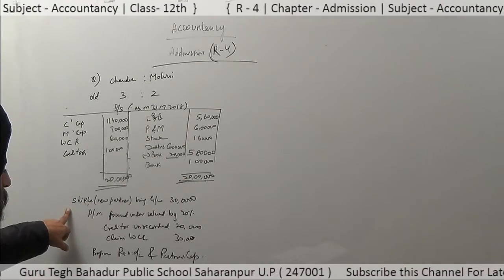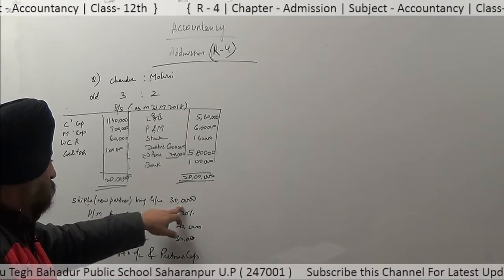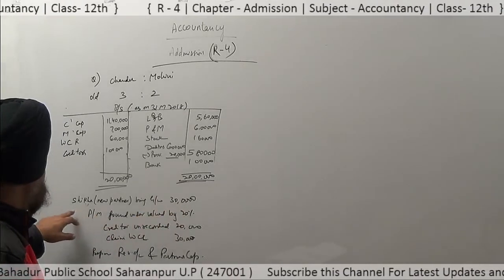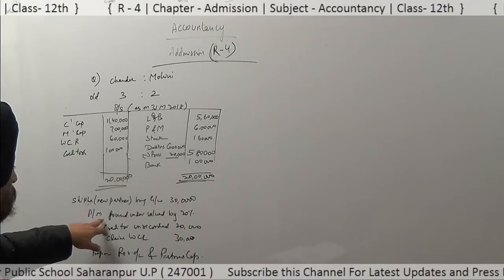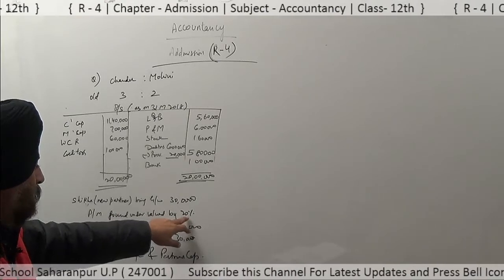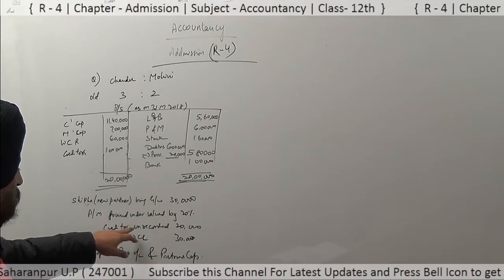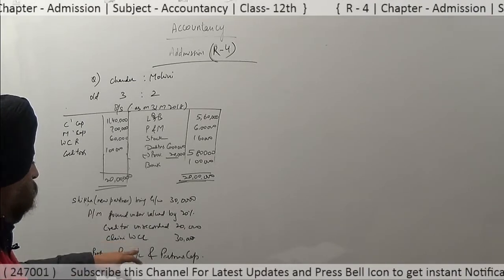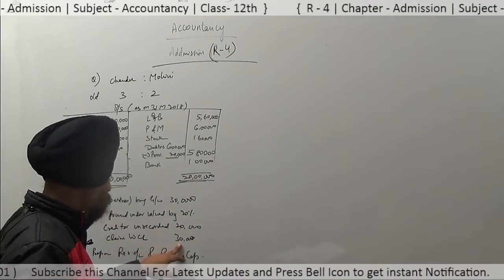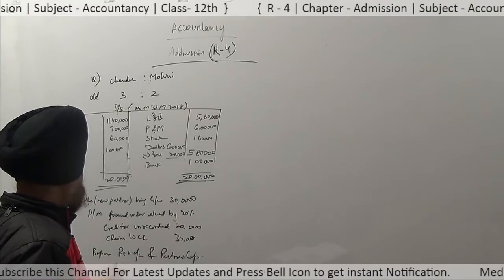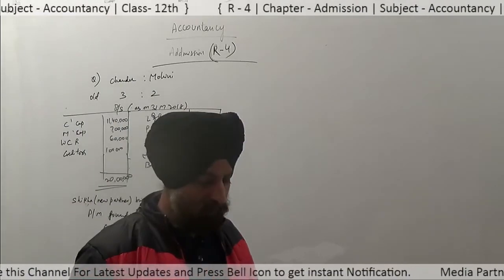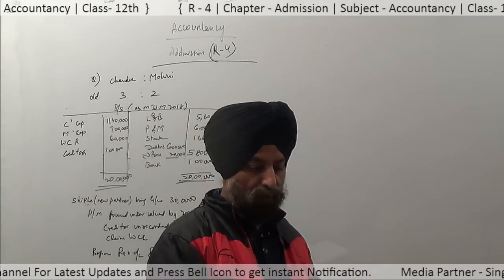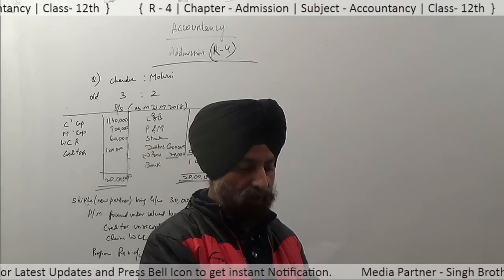Shikha is a new partner, who brings goodwill as rupees 30,000, part of her share of goodwill. Now plant and machinery is found undervalued by 20%. Creditors are found unrecorded, that is rupees 20,000. Claim for workman compensation is rupees 30,000. We have to prepare the revaluation account and partners' capital account first. So see how to make the revaluation account first.